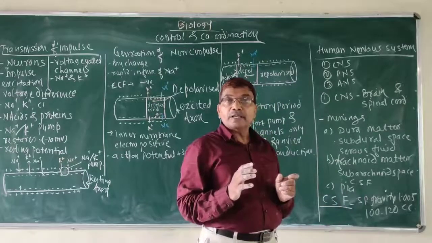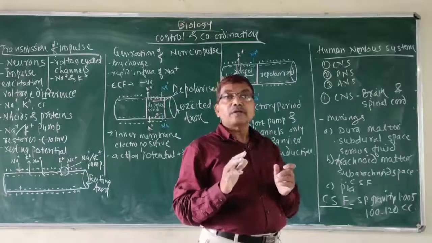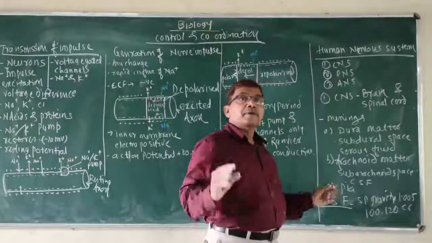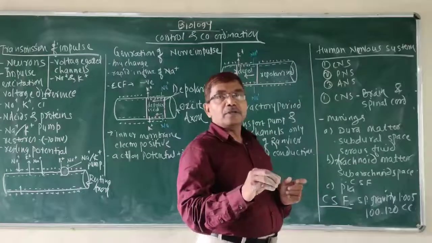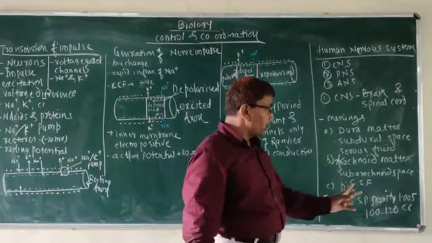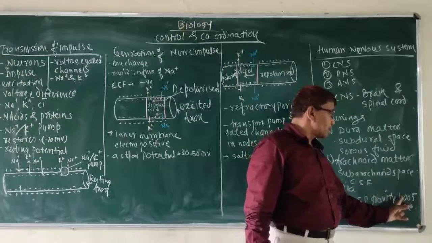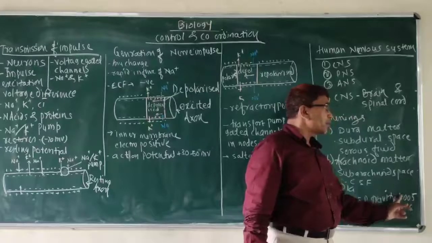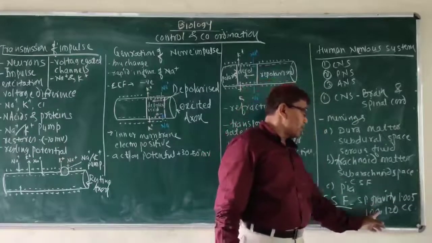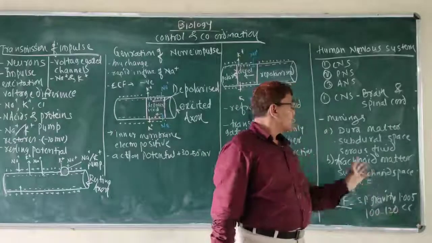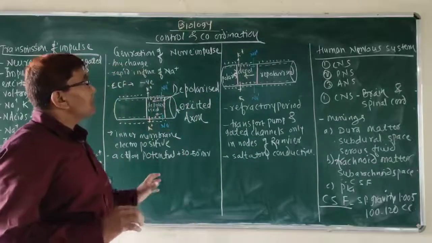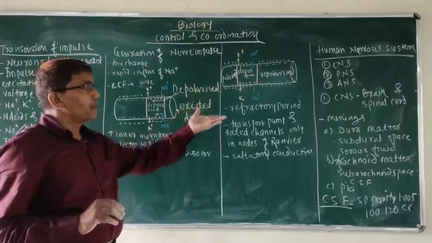In the medulla oblongata region, there are three openings by which CSF is released into the blood, and the CSF is uniform. Its specific gravity is about 1.005, and its total amount is about 100 to 120 cc. So this CSF is very important. We will discuss it afterwards, along with the brain and